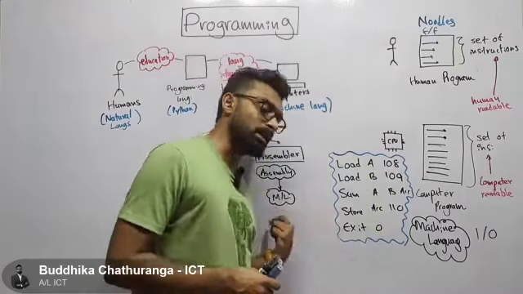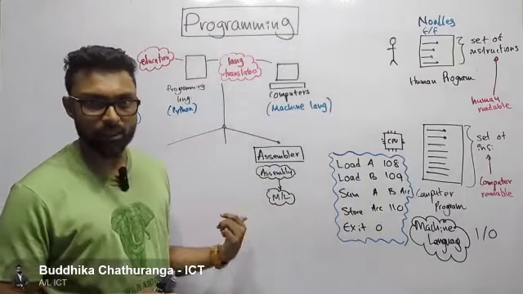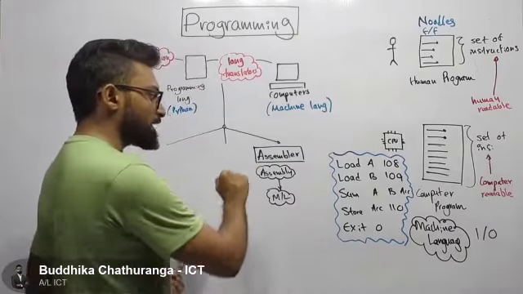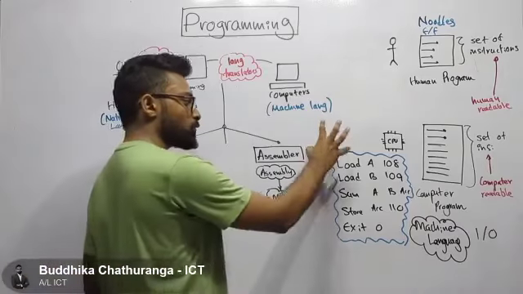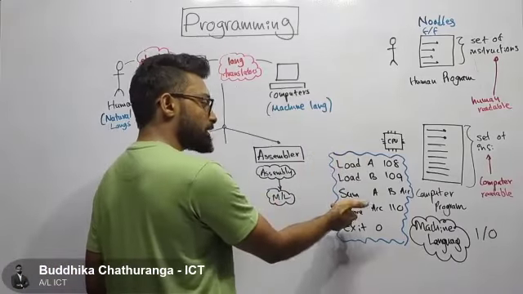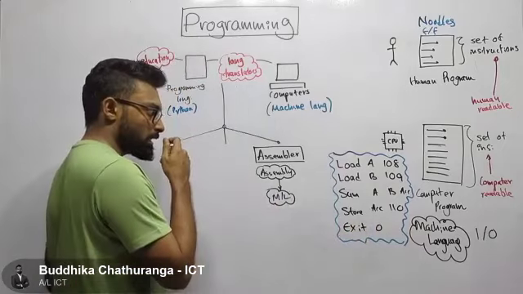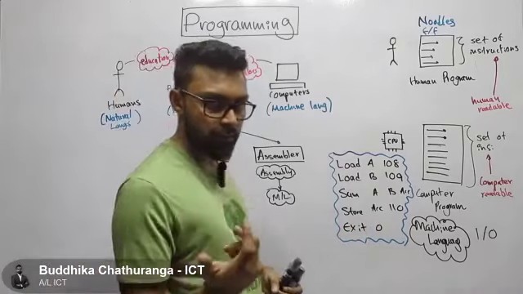Now if you see this ML, this is not machine learning. This is machine language. That's what the assembler does. What the assembler does is translate this assembly language into machine language, which is the 1s and 0s. There are another two language translators.